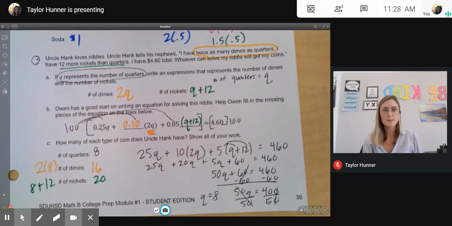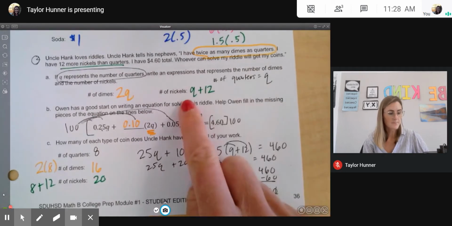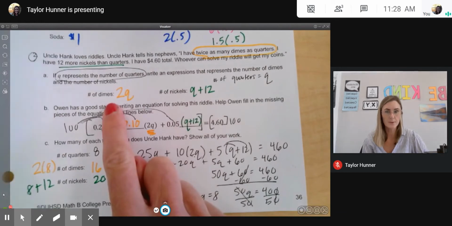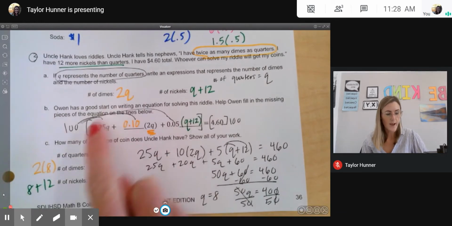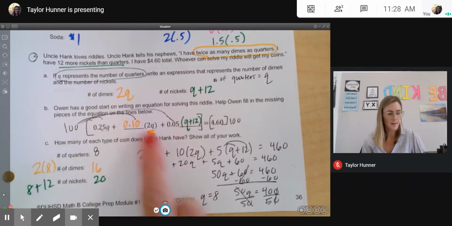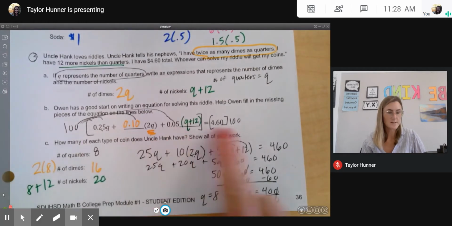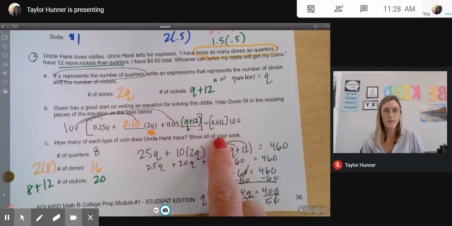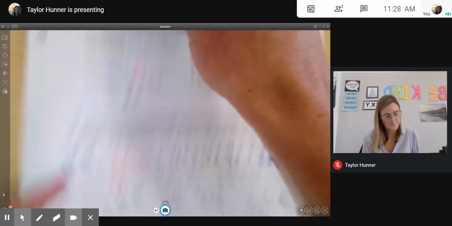So when we're doing these money problems, we have to first make sure to define number of quarters, number of nickels, and number of dimes, if there's all three. And then we have to remember to use the value of the money if we're going to set it equal to the amount of money that we have. Okay, next page here.